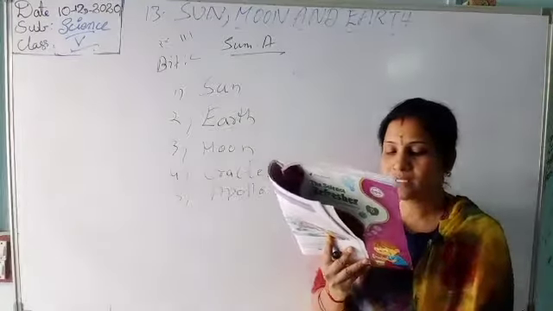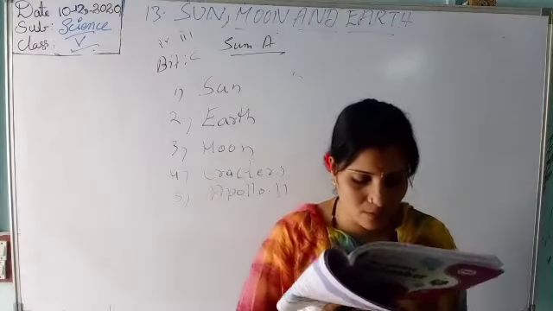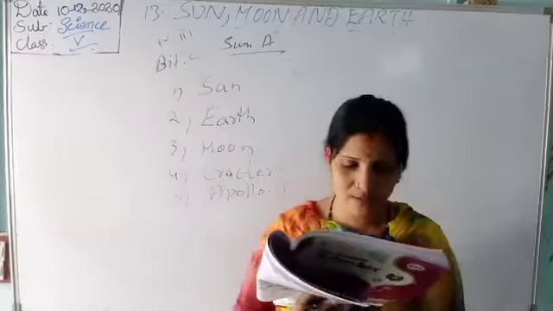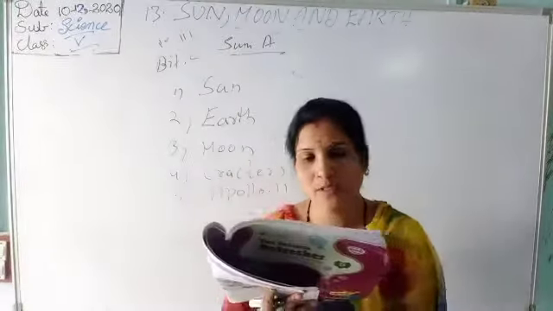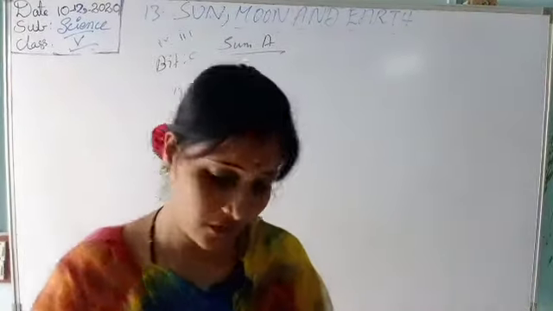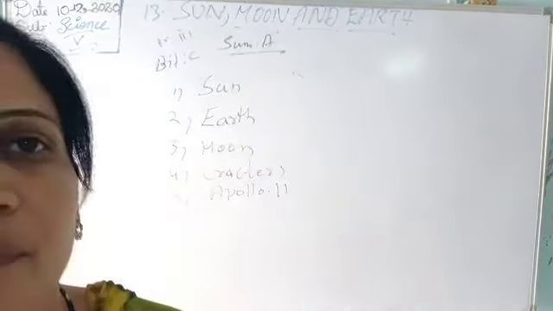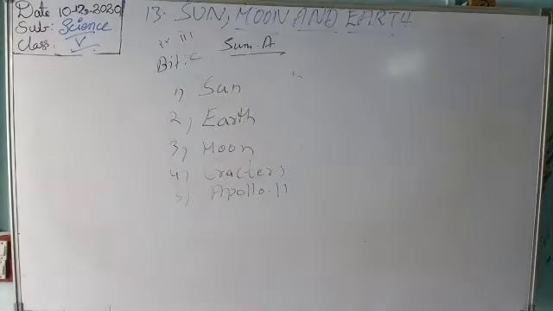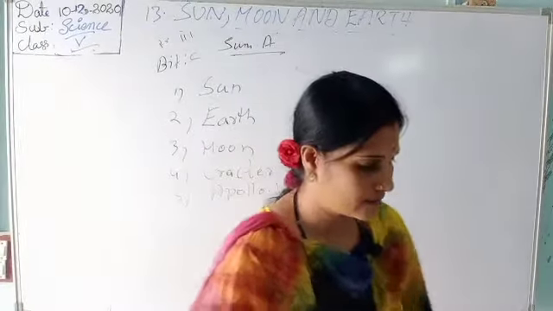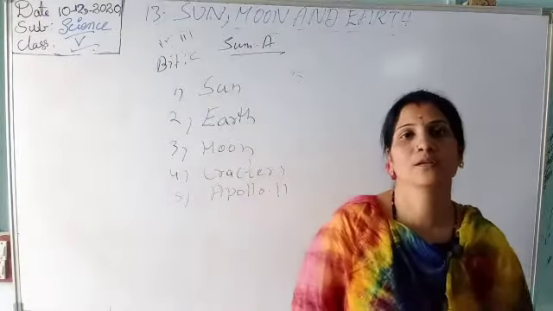Here it says to write short notes on the following: crust, mantle, core, phases of the moon, uses of artificial satellites. Collect these notes and do it yourself. So there are 3 homeworks. If you are not getting them, I will explain tomorrow and write the answers in your textbooks. No need to worry, children.